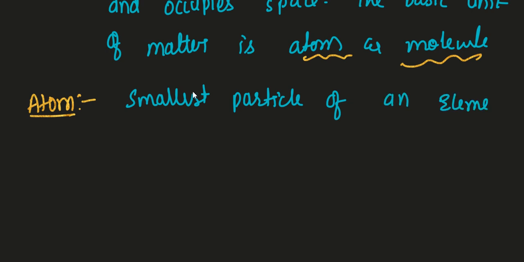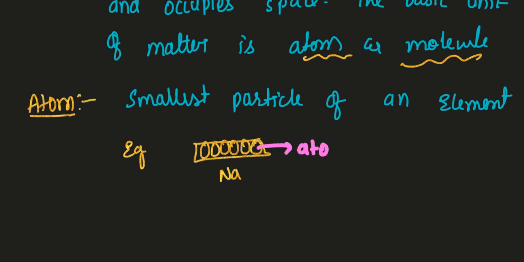Suppose if you take any element, for example, if I take a piece of sodium here, sodium is denoted by Na. Can you say sodium is made up of only atoms or it is made up of molecules? Obviously element is made up of atoms, not molecules. So this is nothing but our atom. The smallest particle of the element is known as an atom.